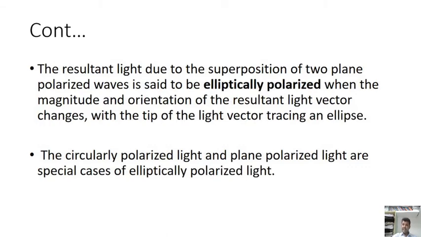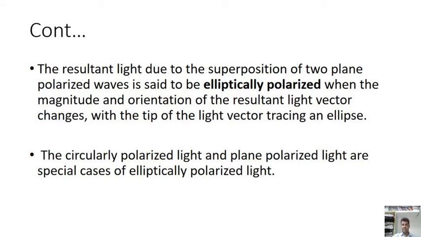The resultant light due to the superposition of two plane polarized waves is said to be elliptically polarized when the magnitude and orientation of the resultant light vector both change. Previously the magnitude remained the same while the orientation changed, but here both change, with the tip of the light vector tracing an ellipse.